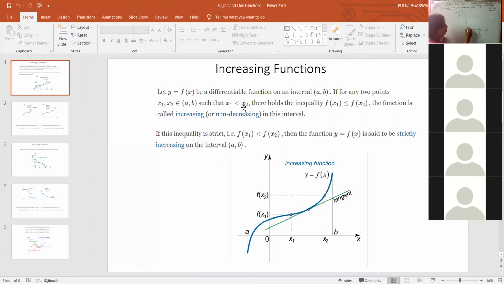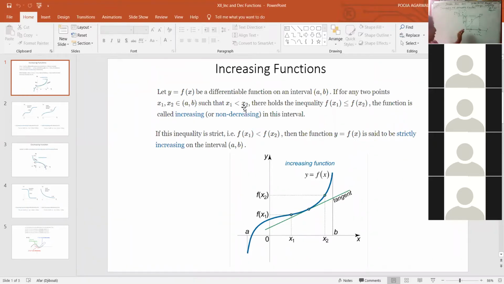That means if we are making a graph here, so let's take at some x1 we are having some fx1, at some x2 we are having some value of y, that is fx2. So when values on x are increasing, values on y are also increasing. So this is fx1 and this is fx2.